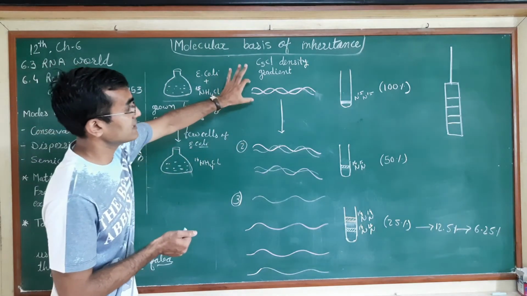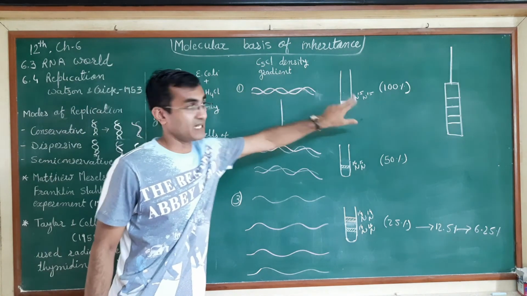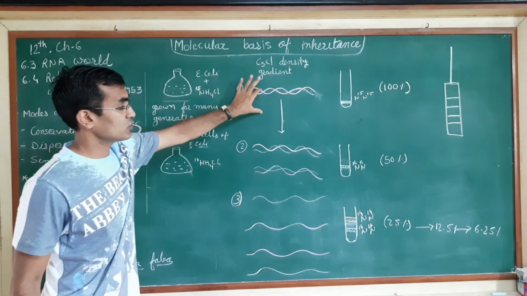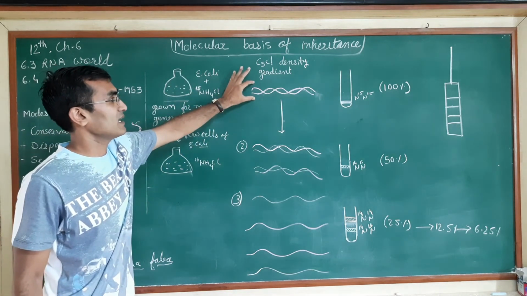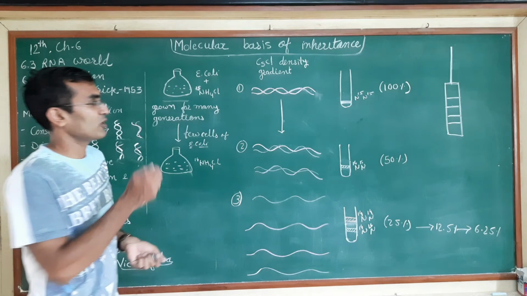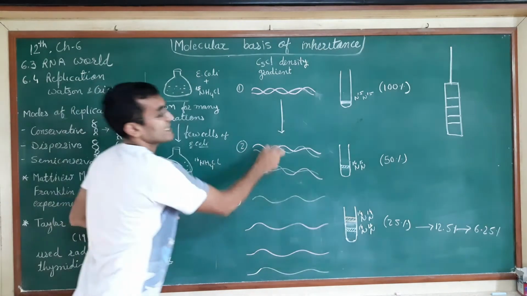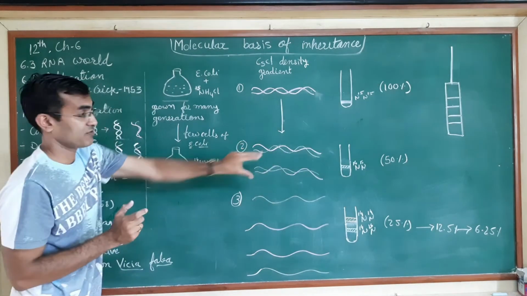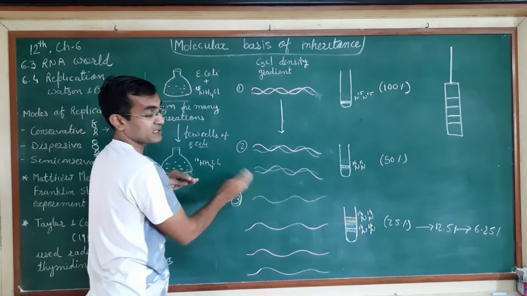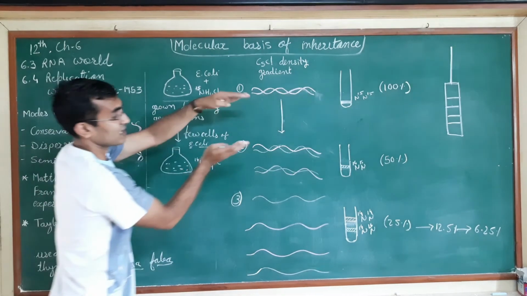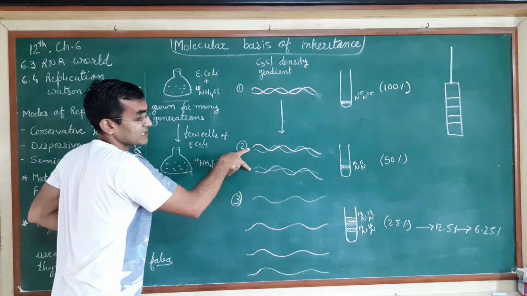Now what happened in this first generation? There was an intact double strand with both strands having N15. When replication took place, from the two strands, four strands were made. That means from a single double-stranded DNA, two double-stranded DNA were formed. The two strands, the pink-colored strands, get separated over here, and new strands were synthesized, shown in white. So in both the DNA molecules, 50% is parent DNA and 50% is new DNA. Of the total DNA, 50% is newly formed and 50% is original.